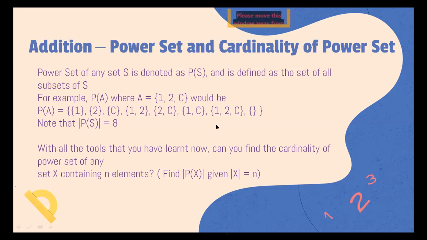So there are two choices for the first element, two for the second, two for the third, and so on till the nth element. Therefore, there will be 2 to the power n elements in the power set, because there are 2^n different subsets of A and we are including all of them.